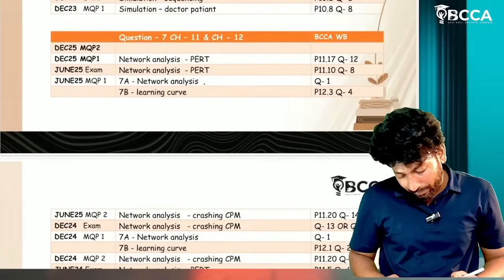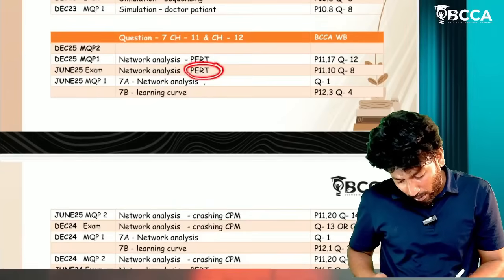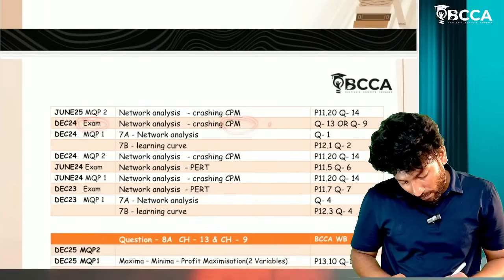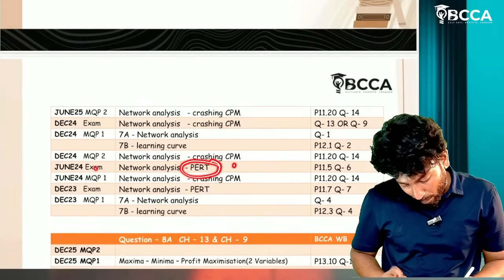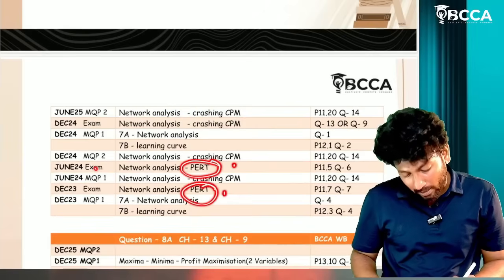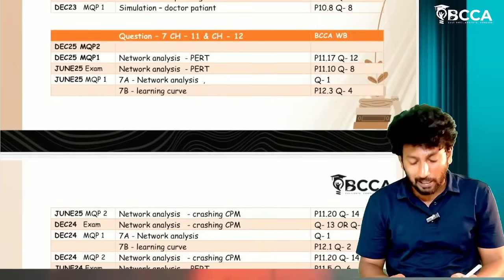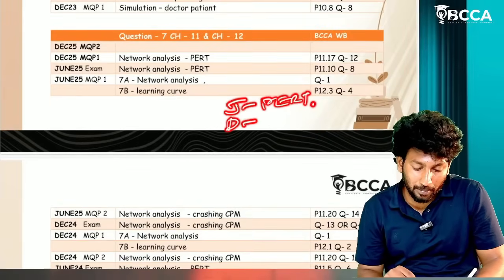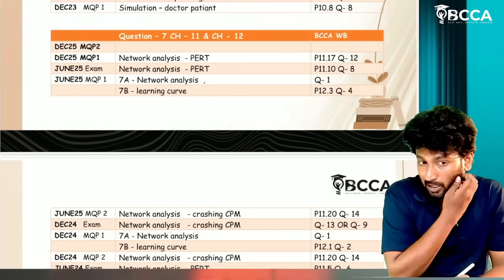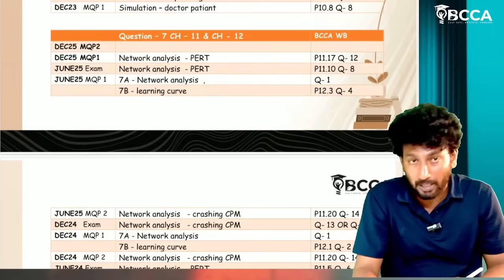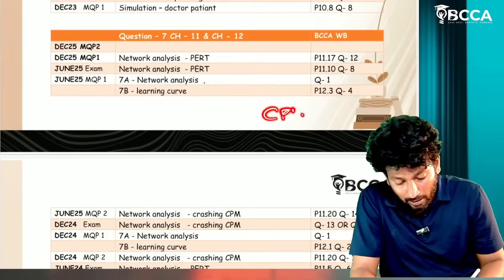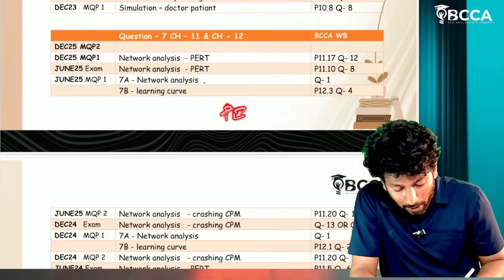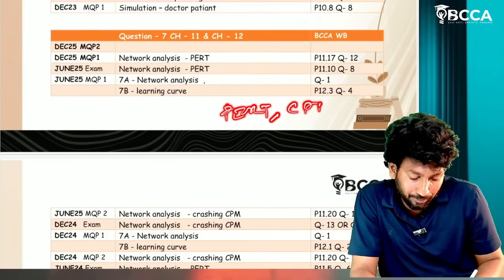See, for June attempt they have asked program evaluation review technique, and December exam they have asked crashing. For June attempt, program evaluation review technique. December 23 also program evaluation review technique. So in recent times for June attempt they have been asking program evaluation review technique. For December attempt, crashing CPM question is being asked. Our coming attempt is December attempt now, so most probably they will ask CPM crashing question only. But we have to prepare program evaluation review technique as well as CPM.